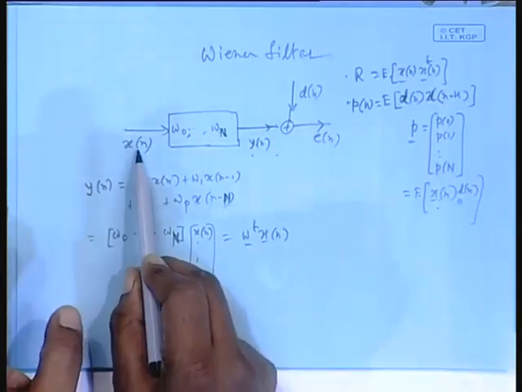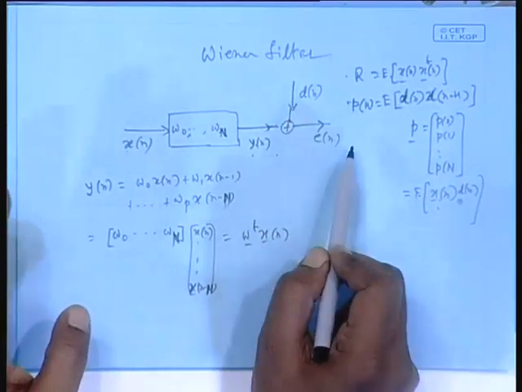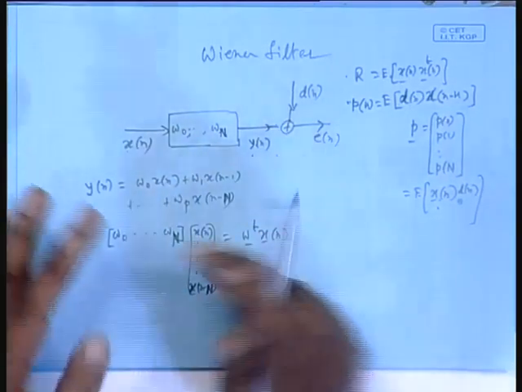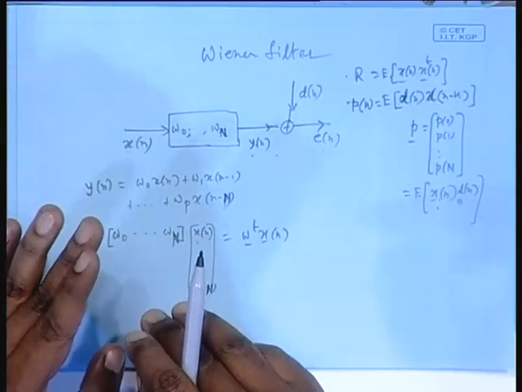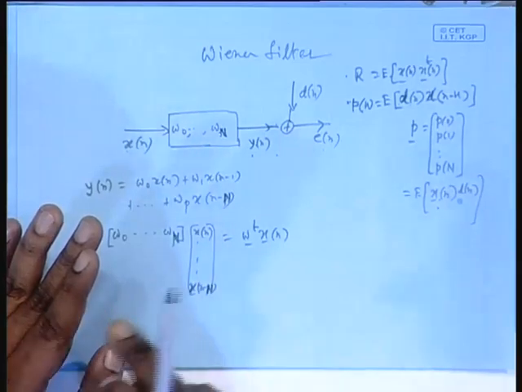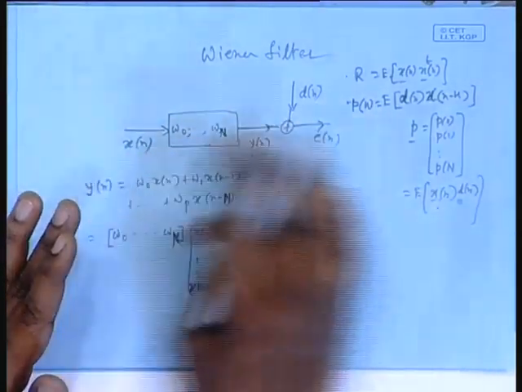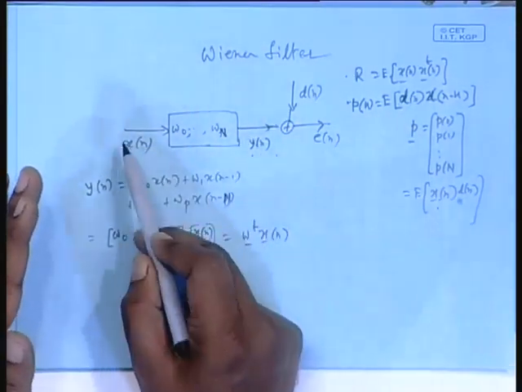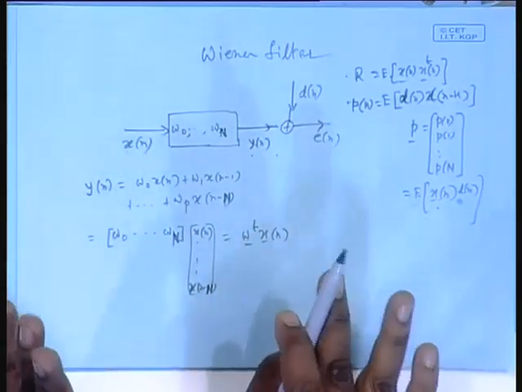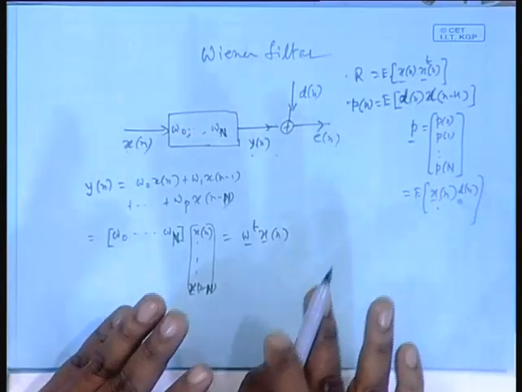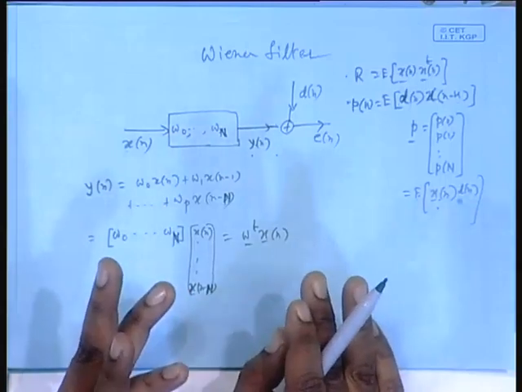You understand one thing, if xn is 0 mean, yn has 0 mean, dn also I am telling 0 mean. So, dn minus yn, that also has 0 mean. So, en has 0 mean. So, around 0 mean, how much is the instantaneous power? E square n. Okay. Capital E of e square n will be the expected power, average power, and because of stationarity, yn is stationary and xn and dn are jointly stationary. So, overall E of e square n will be independent of n. That is the measure that will give you the average power of en.